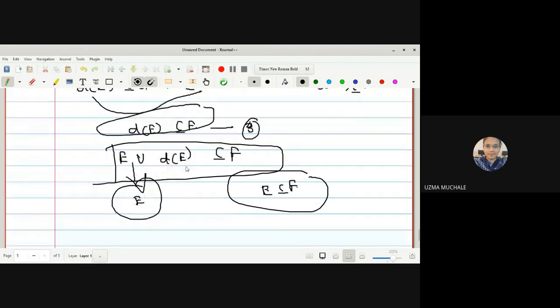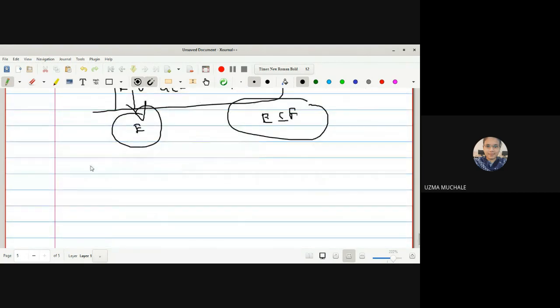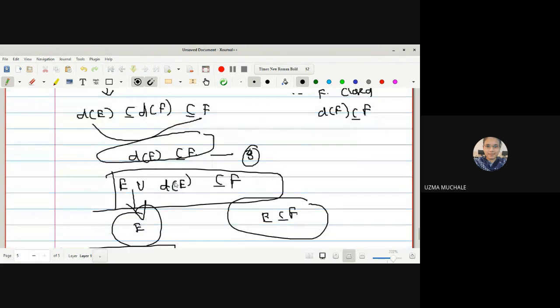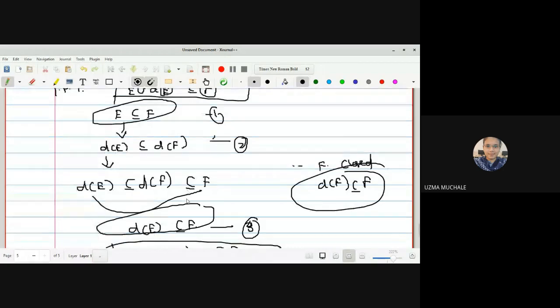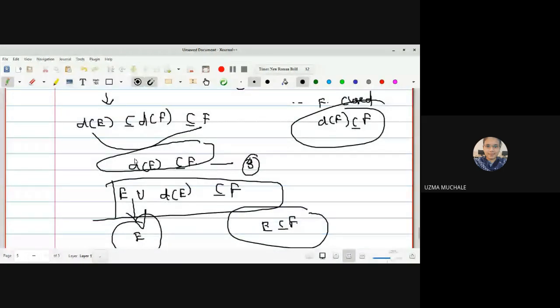Why are we taking this result? Because in the next lecture we are going to see the next definition, that is closure. The closure property is related to the smallest closed set itself. So hence we have proved this result. Any doubt for this one? Simply we have to take another set F which contains E, but F is a closed set. This property is very important. E is a subset of F, and derived set of E is also a subset of F. Hence their union is also a subset of F.